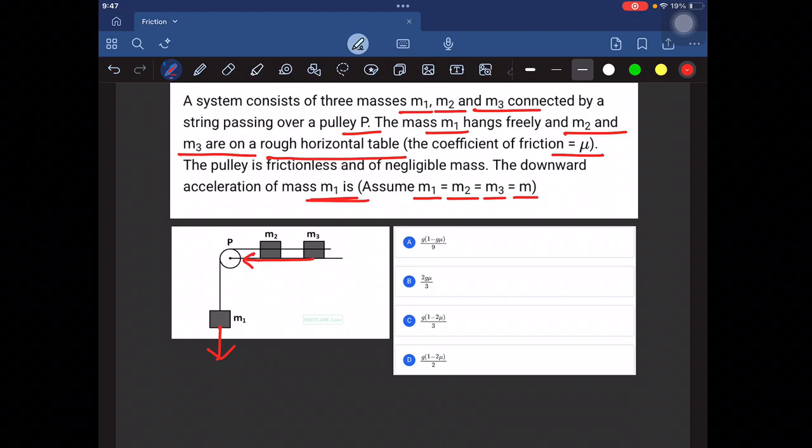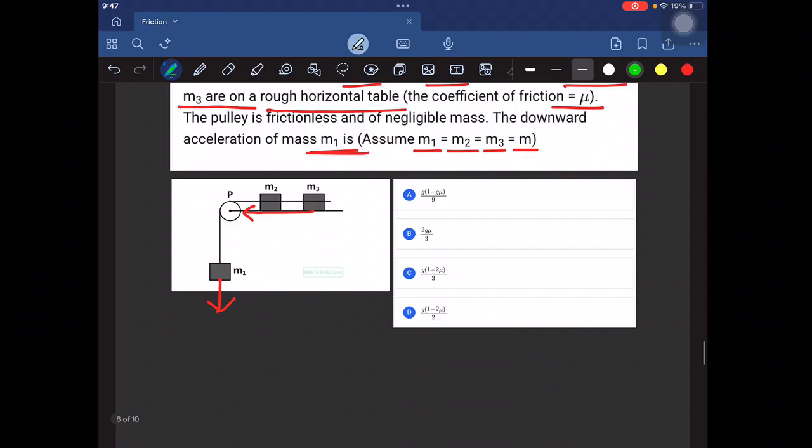So what will be the frictional force? Mu into the normal force. In the upward direction is the normal force, and in the downward direction there is the gravitational force, m plus m2 into g. So the normal force is m plus m2 into g, and friction will be equal to mu into m plus m2 into g. If this frictional force is equal to m1g, then there will be no motion. So if m1g equals mu into m plus m2 into g, there will be no motion.